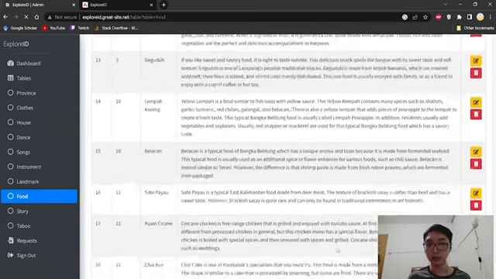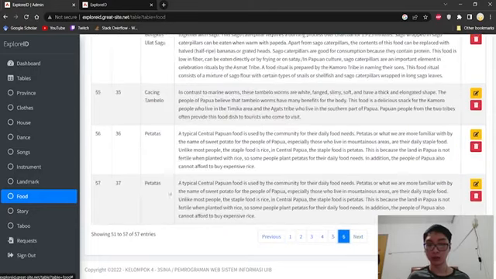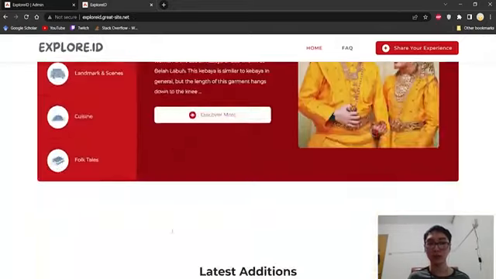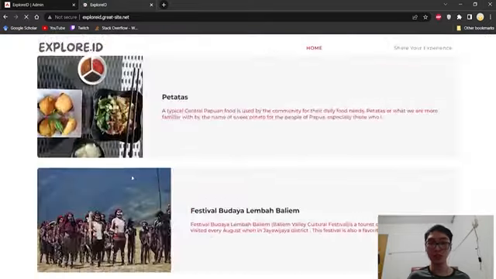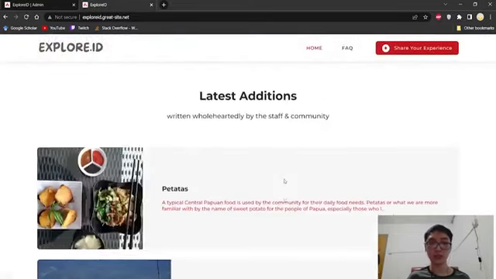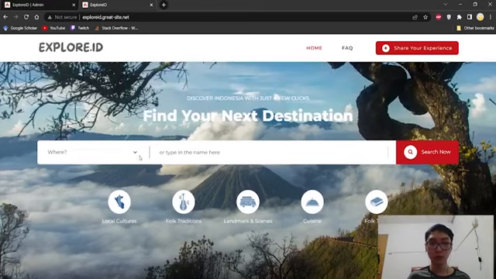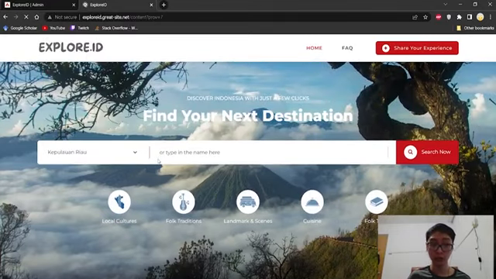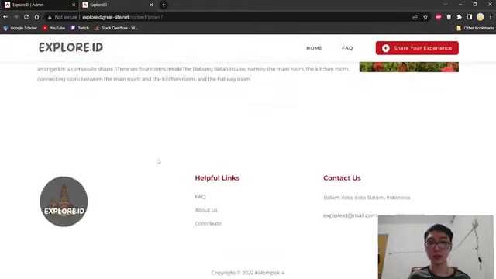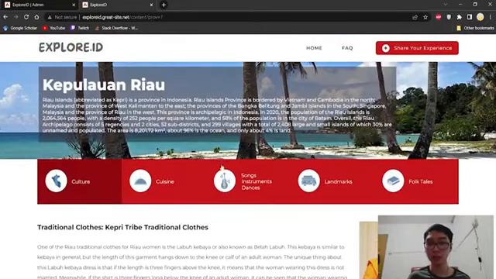Now it's gone. If we go to the recheck, it's gone. If we refresh this, basically this thing will also be gone. And then we can go to Kepulauan Riau to check whether it's actually gone or not. It's totally gone. It's also gone from the table, the pictures, everything.